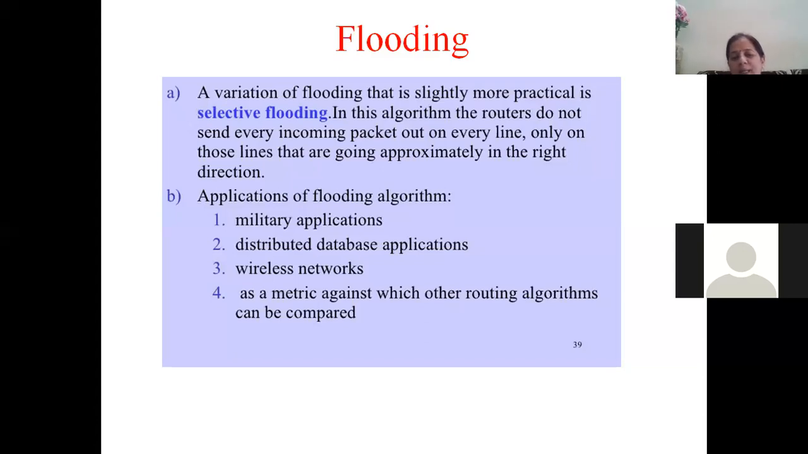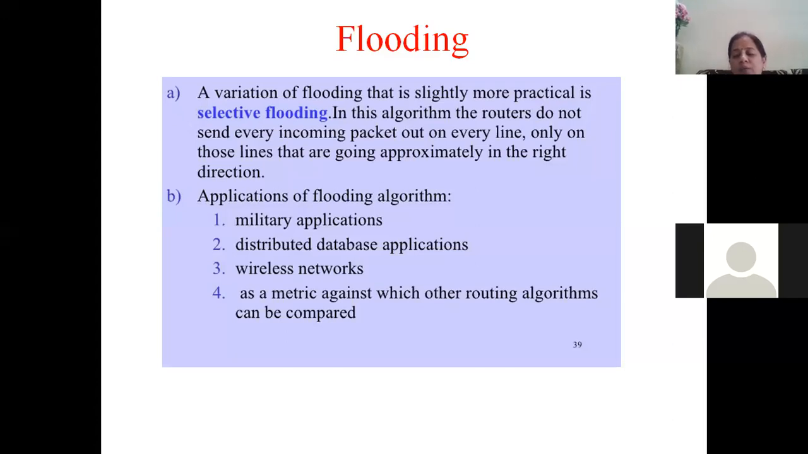So have a look at the applications of flooding. Flooding can be used in military applications, as I said, particularly if you have some confidential data that has to reach the destination, especially when one part of the network is under attack. Then flooding can be used, and it will reach the destination.